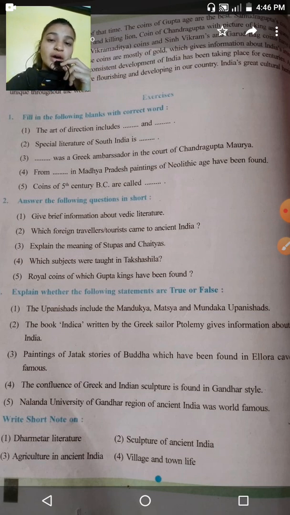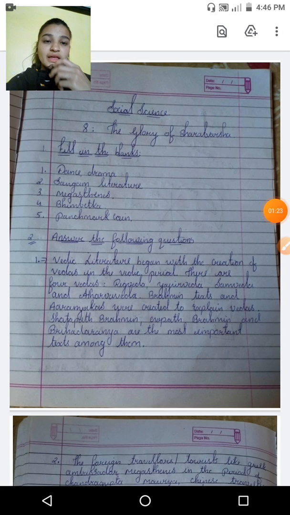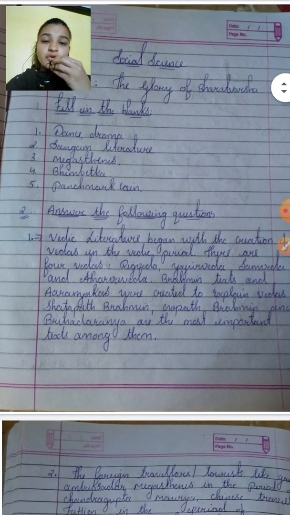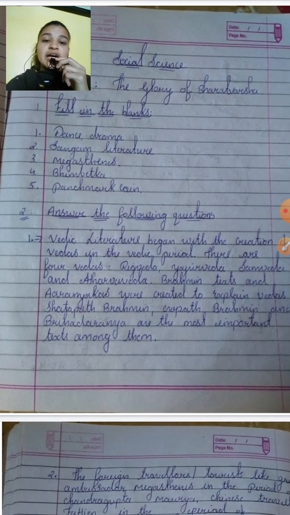Okay, now we'll discuss the answers to the following questions in short. First, give brief information about the Vedic literature. Let's see the answer. Vedic literature began with the creation of the Vedas. In the Vedic period, there are 4 Vedas: Rig Veda, Atharvaveda, Yajurveda and Samveda.